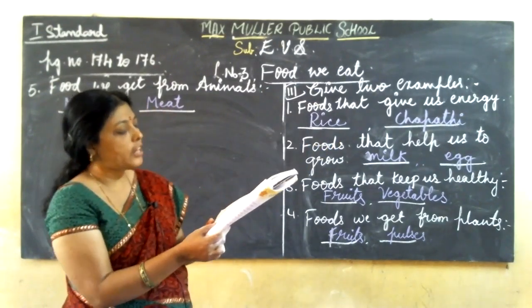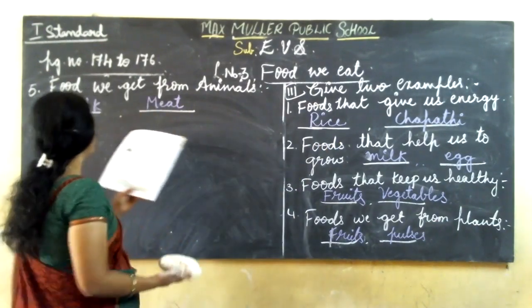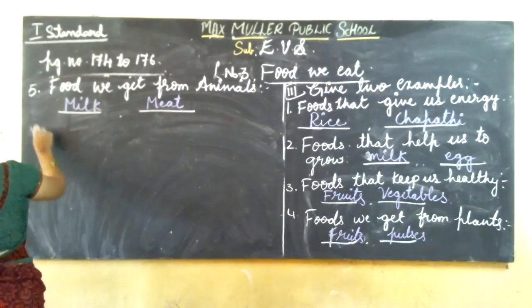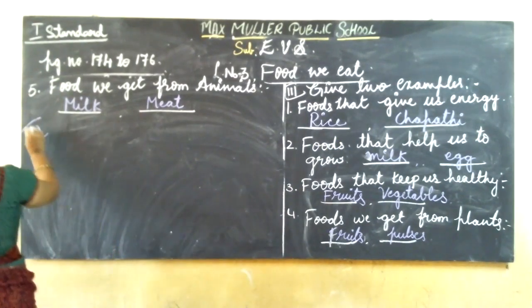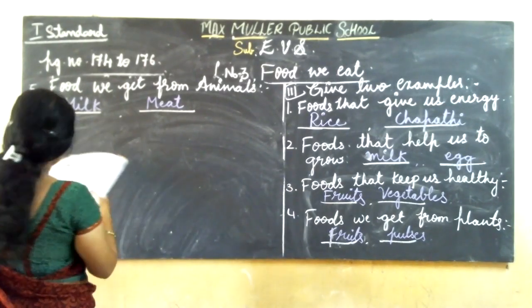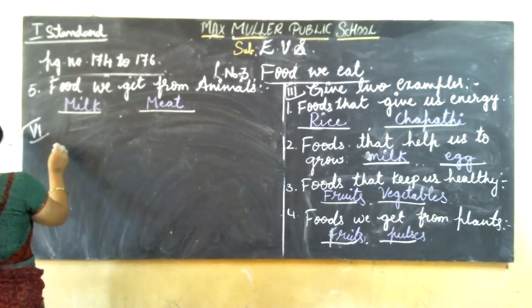Name some food items you like in each group. This is the last main. That is sixth main. What have they given here? Name some food items you like in each group. They have given here 3 groups.